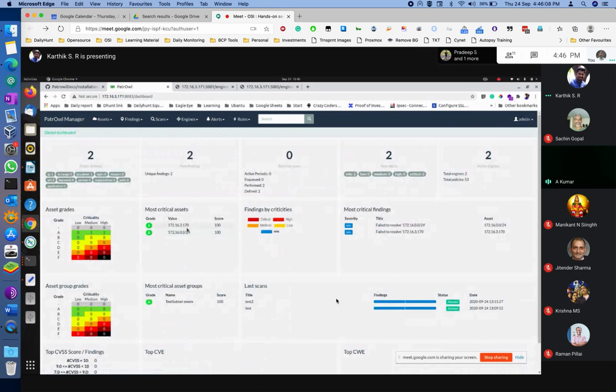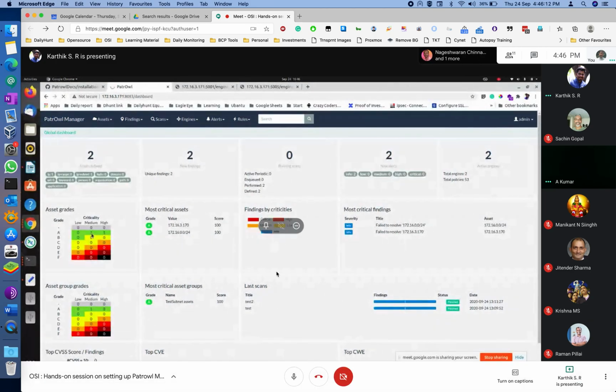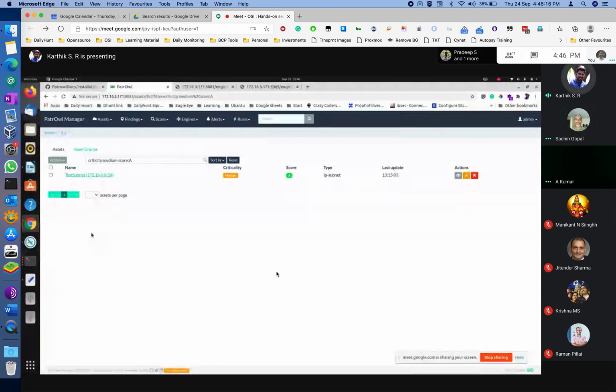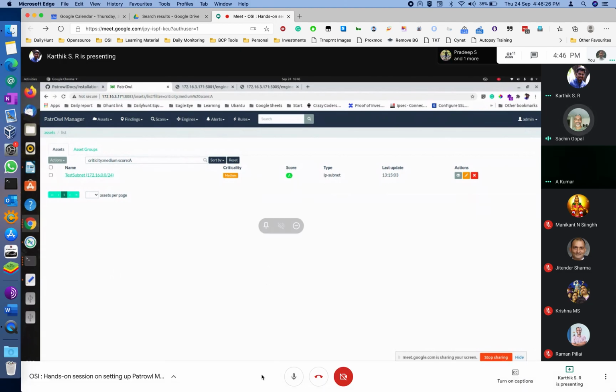There is no other system on this network? No, I actually don't want to perform a scan on my network. That's why there was one more network. Okay, I think there's nothing found there. So you can do one thing. Karthik, yeah, come.